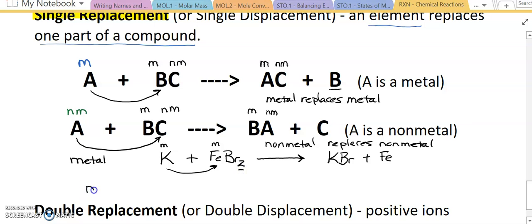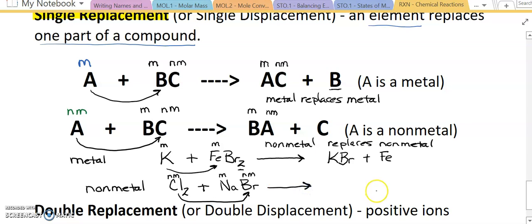If I have a nonmetal replacement, I could take chlorine. And chlorine is a diatomic element, so as an element, it is going to be Cl2. And it can react with, we'll stick with bromine, sodium bromide. Because chlorine is a nonmetal, it is going to replace the nonmetal in the compound, it is going to replace the bromine. So bromine is the one that's going to be dumped in this chemical reaction.